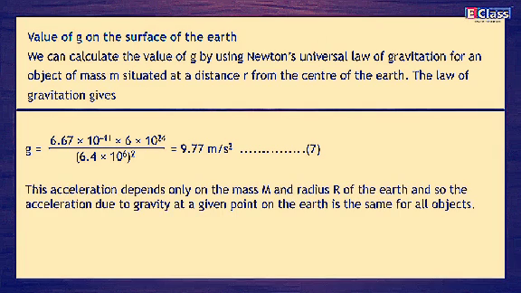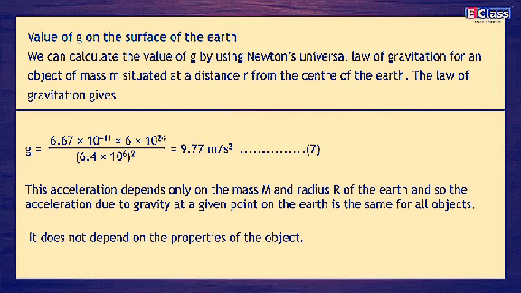Statement 7. This acceleration depends only on the mass M and radius R of the earth, and so the acceleration due to gravity at a given point on the earth is the same for all objects. It does not depend on the properties of the object.